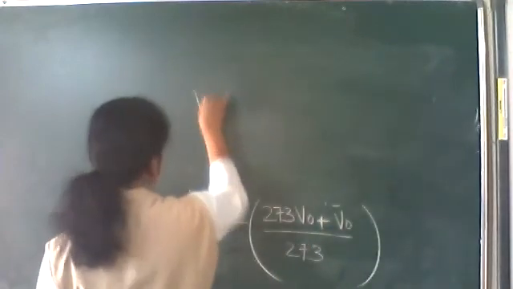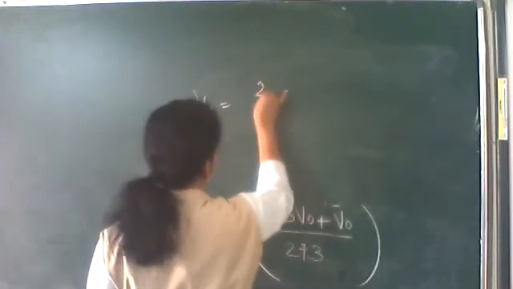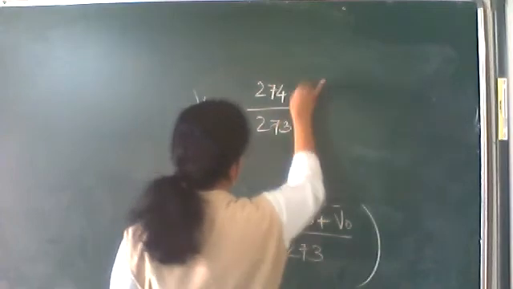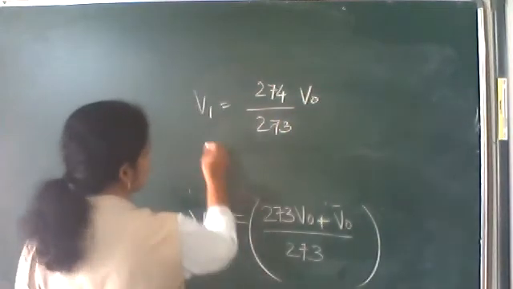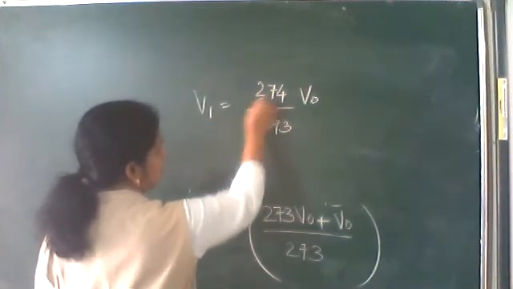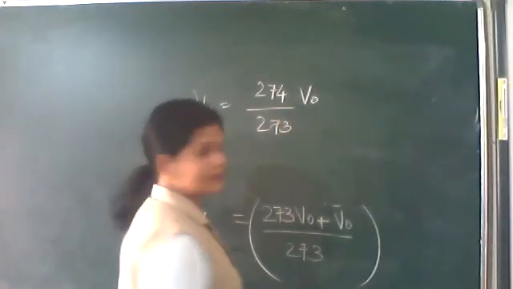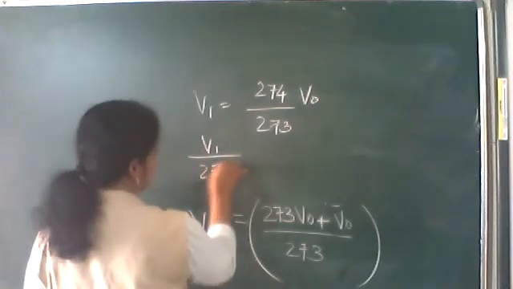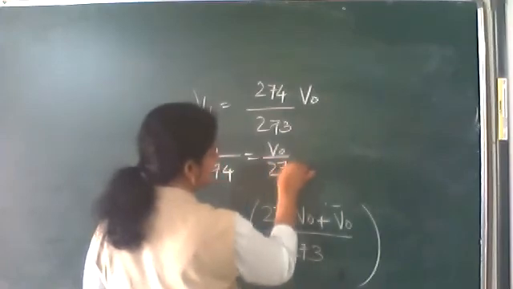So V1 is equal to 273 plus 1, that is 274 by 273 V naught. Or I can write V1 by 274 is equal to V naught by 273.